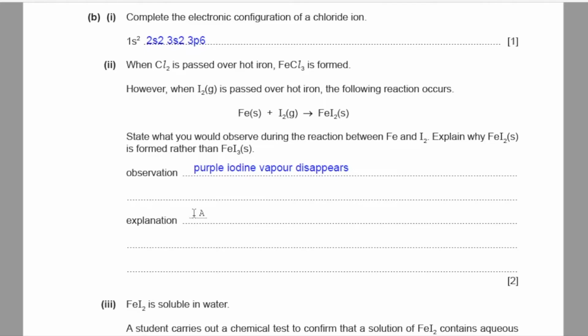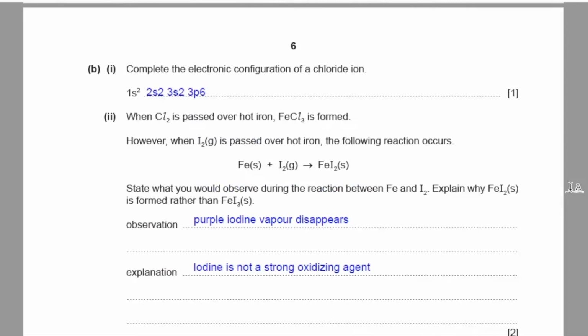So I should write that iodine is not a strong oxidizing agent as compared to chlorine. The more reduced an oxidizing agent gets, the more oxidizing power it has got. So over here, chlorine reduces more than iodine does. So I would say that iodine does not possess as strong an oxidizing power as chlorine does.